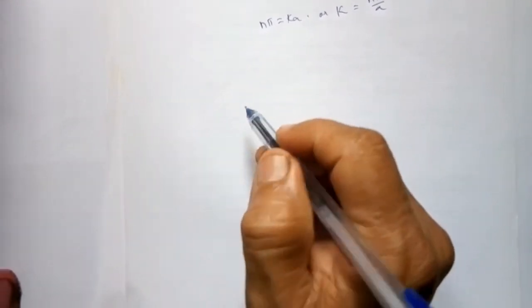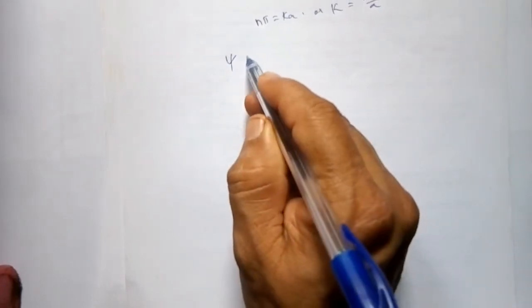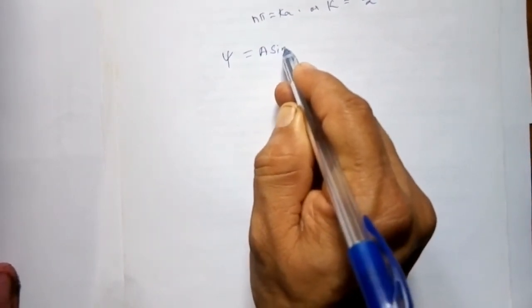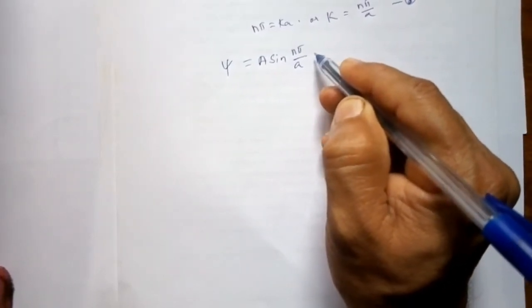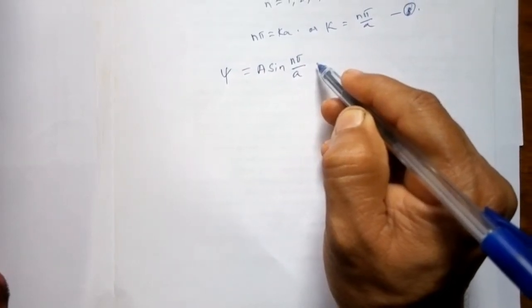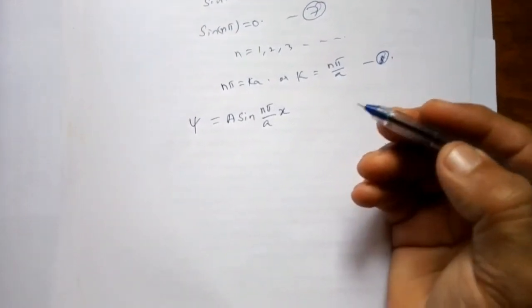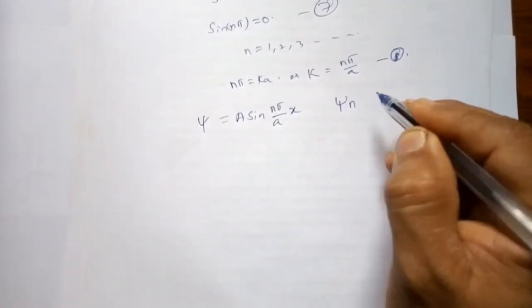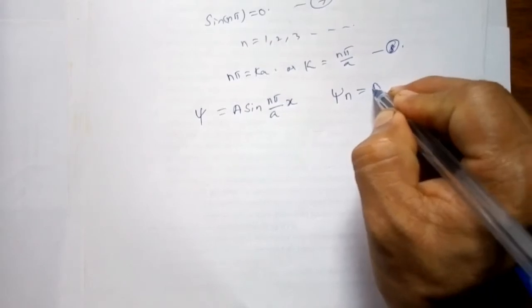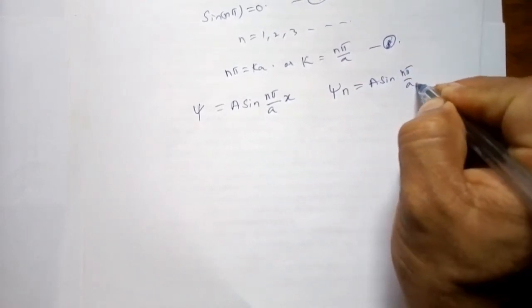So you get ψ is equal to A sin(nπ/a)x, or simply ψn is equal to A sin(nπx/a), because n takes different values.